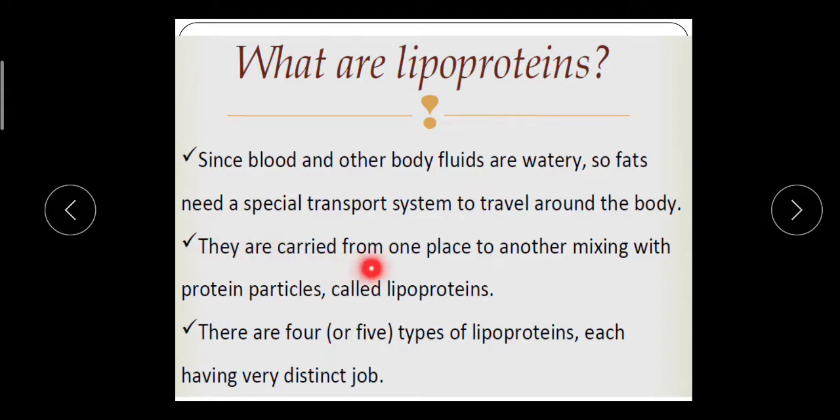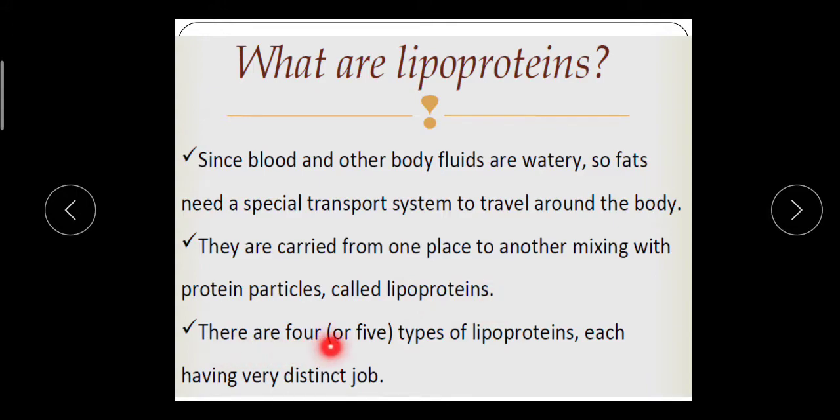They are carried from one place to another, mixed with protein particles. So the combination of lipid plus protein that can be transported throughout the body is called lipoprotein.